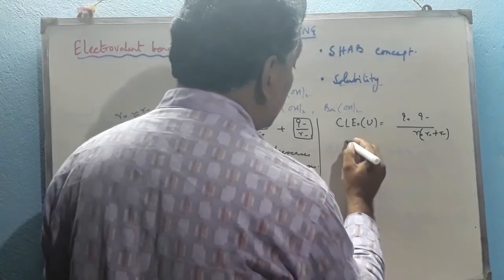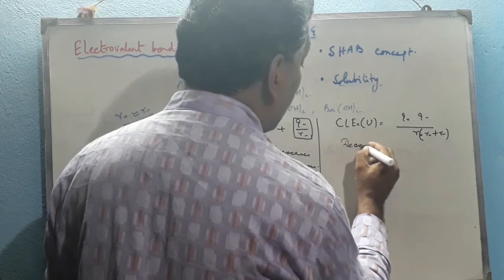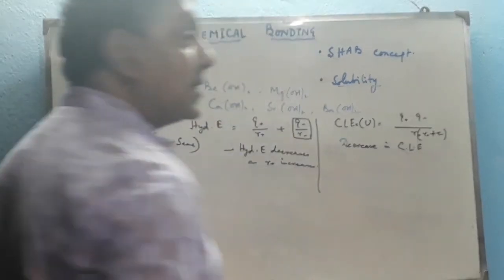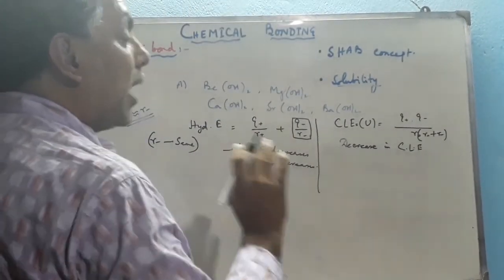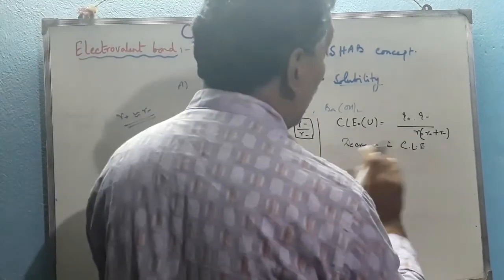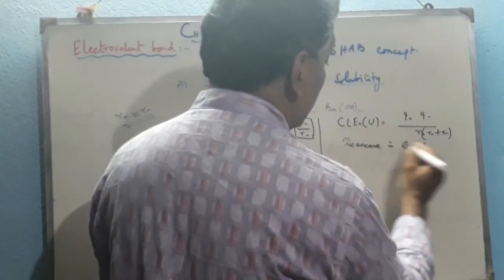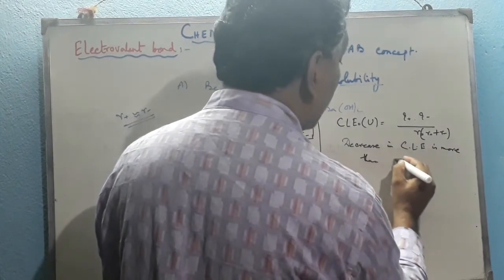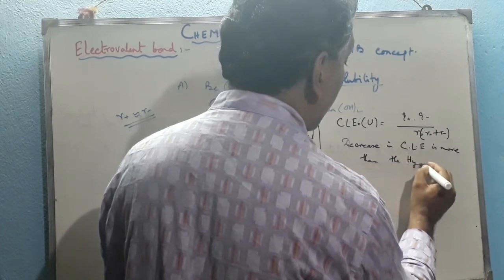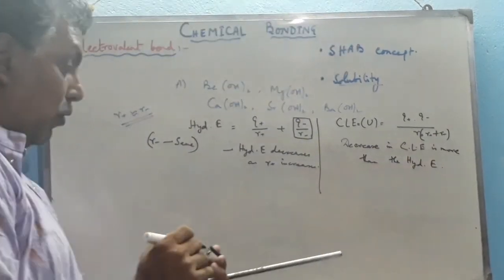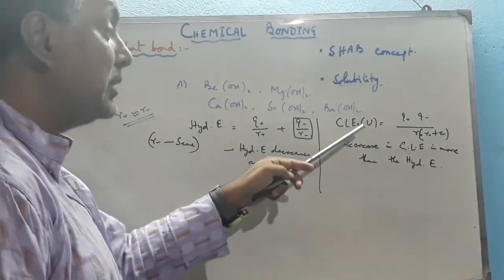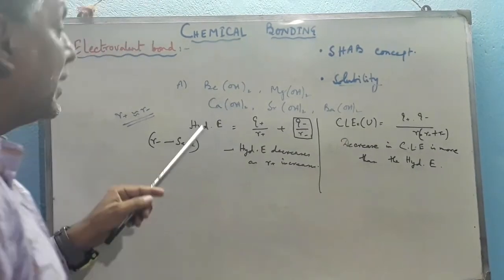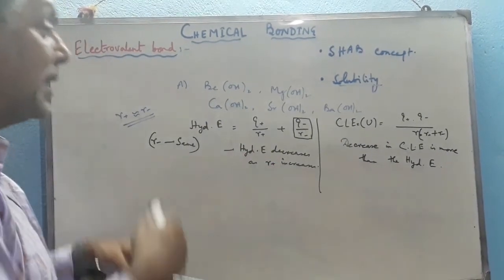CLE depends on both factors, R plus as well as R minus, but here it depends only on R plus because R minus is constant for all these compounds. So the decrease in CLE is more than the decrease in hydration enthalpy. Therefore CLE is less than hydration enthalpy, so hydration enthalpy is more than CLE and hence it gets dissolved.